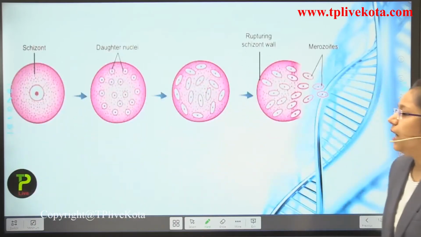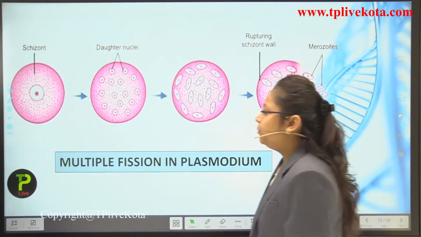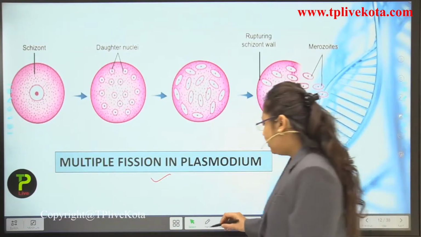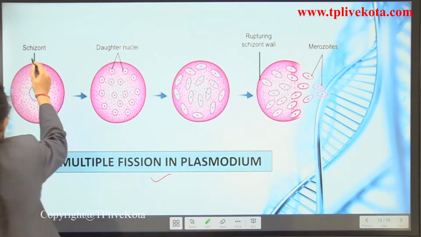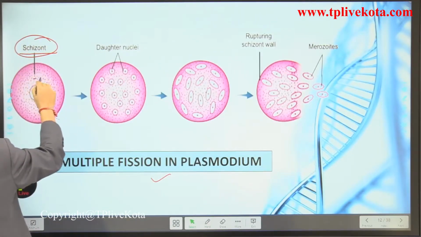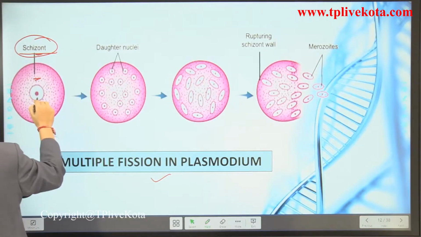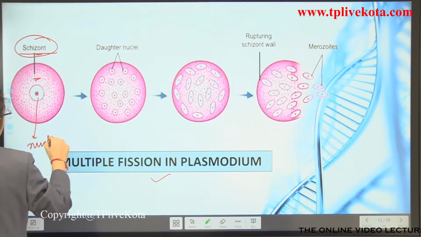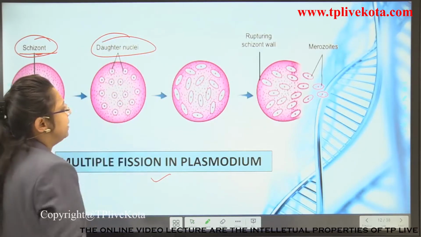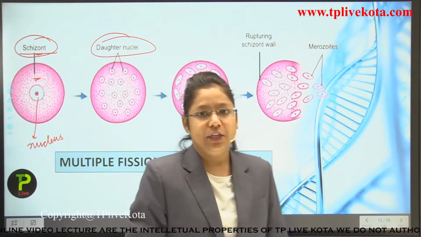Now this is a diagram to show how multiple fission in Plasmodium takes place. Now you can see here, students, there is a single nucleus. This is known as the schizont. This is the cytoplasm part, and this is a single nucleus. Now what will happen? This nucleus will get divided, producing many nuclei which are known as daughter nuclei.